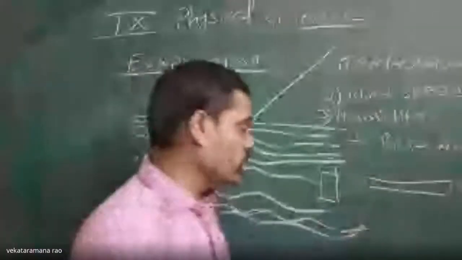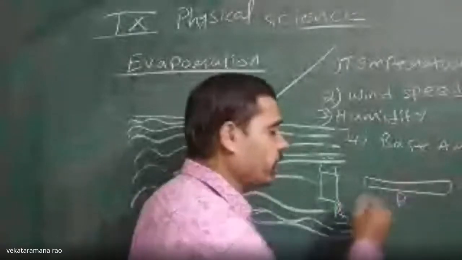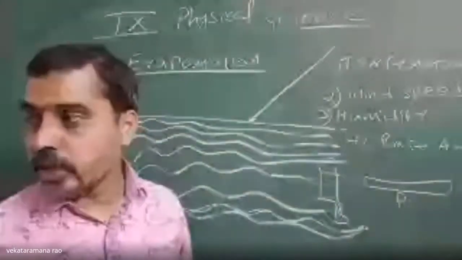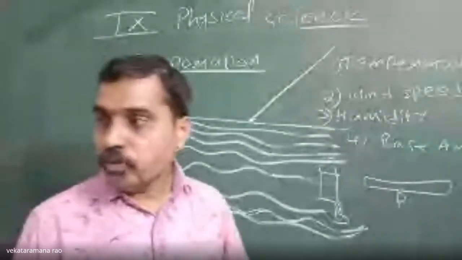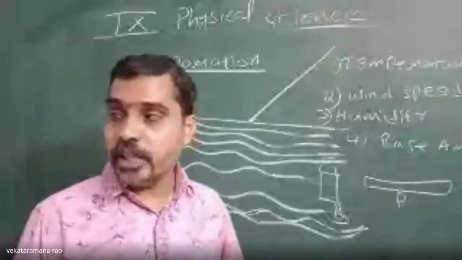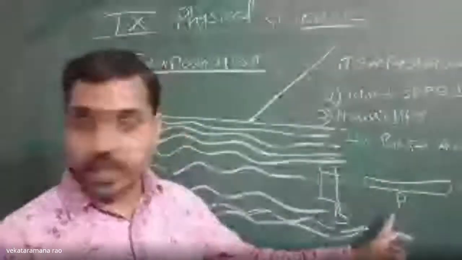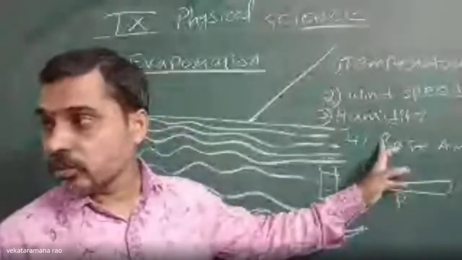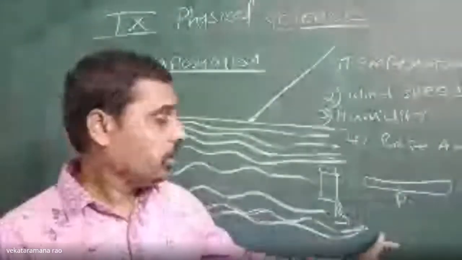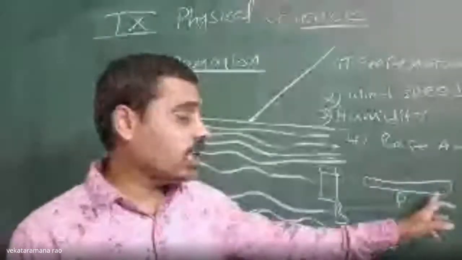Let us say this is bottle B, and this is a dish or plate C. From which container does evaporation take place quickly? From the plate, evaporation takes place quickly. Why? Because the base area is more. The larger the base area, the faster the evaporation.